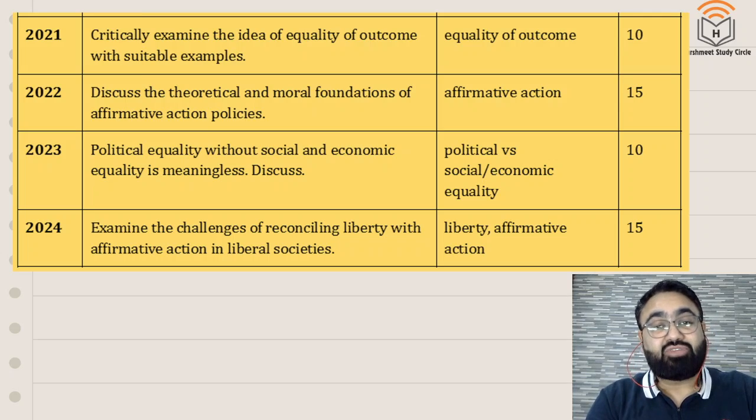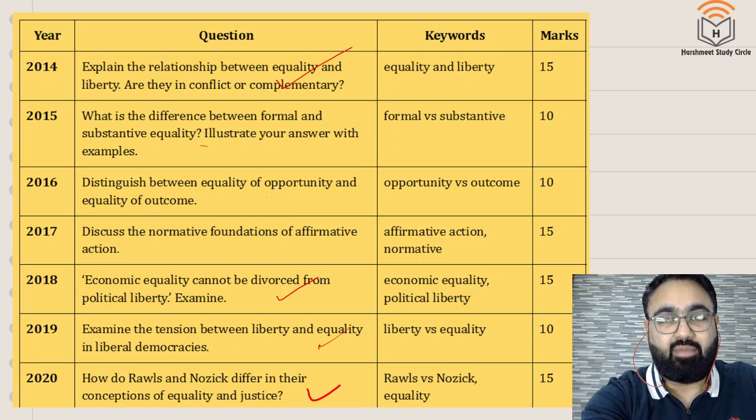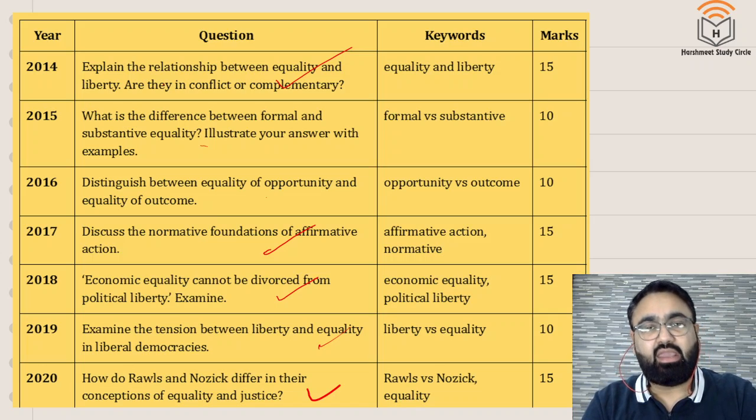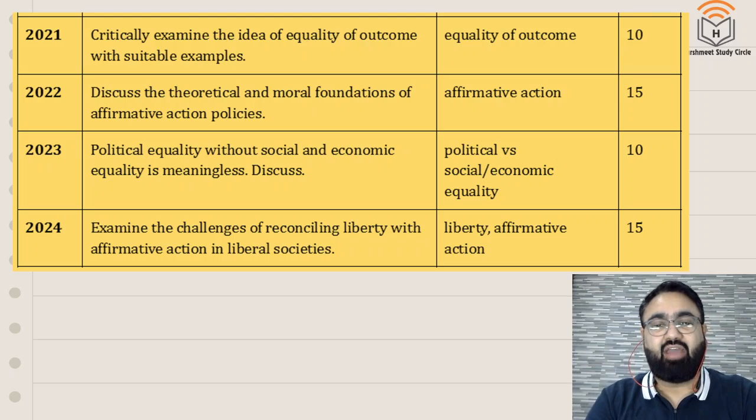Then again, in the last few years, the focus has been a lot on affirmative action as well. 2022 affirmative action, 2024 affirmative action. Even before that, you see here there is a question about affirmative action. As you know, affirmative action means governments around the world have a responsibility that if there is a group in their society that has been discriminated against in the past, the government must make policies in their favor to bring them at par with others. In India it is mainly in the form of reservation. It can be in any other form, and it's not just in India. Many countries around the world follow this policy of affirmative action. So questions are now coming regularly from affirmative action too.